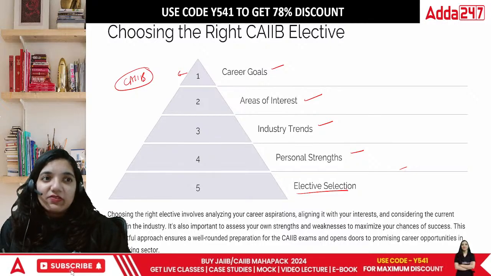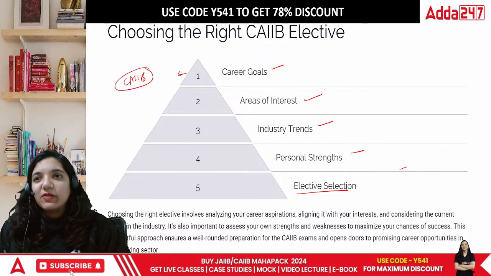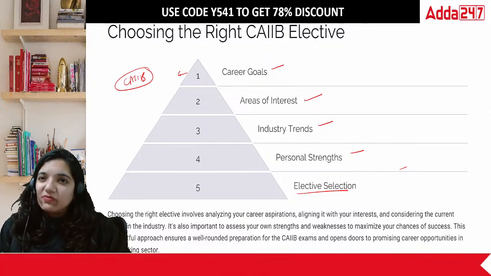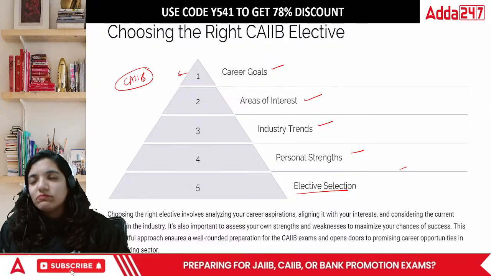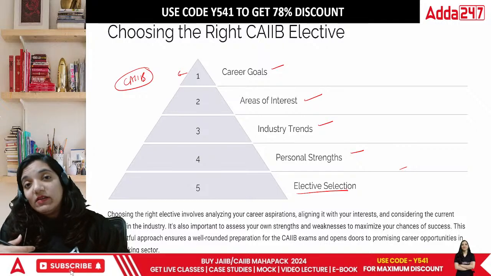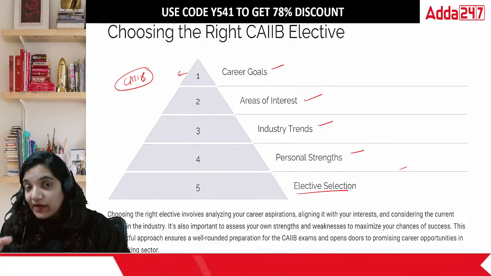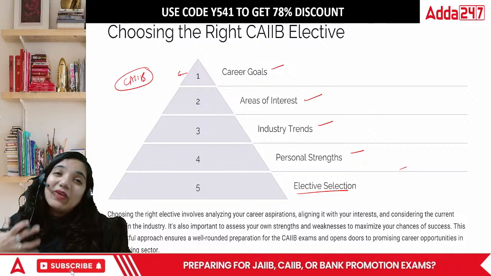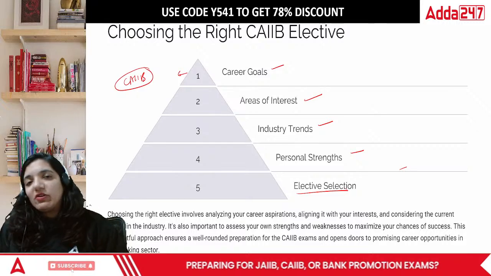Next part is area of interest. If I take up a particular area, for example, I'm not someone who is very keen towards economics, say, and I don't want to go for rural banking, right? So rural banking doesn't really attract me that much. So I should not be taking it up because if I take it up, I don't have any interest there.